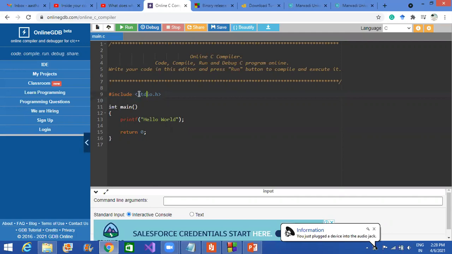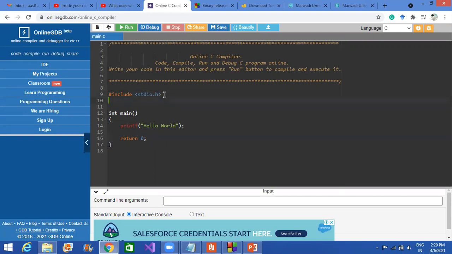It is the standard input output library that you need to include as a header file. To include that header file, the #include keyword is used, and hash is for macro. So when you execute the program, this header file will be written as code in your program, and that will allow you to write the code.